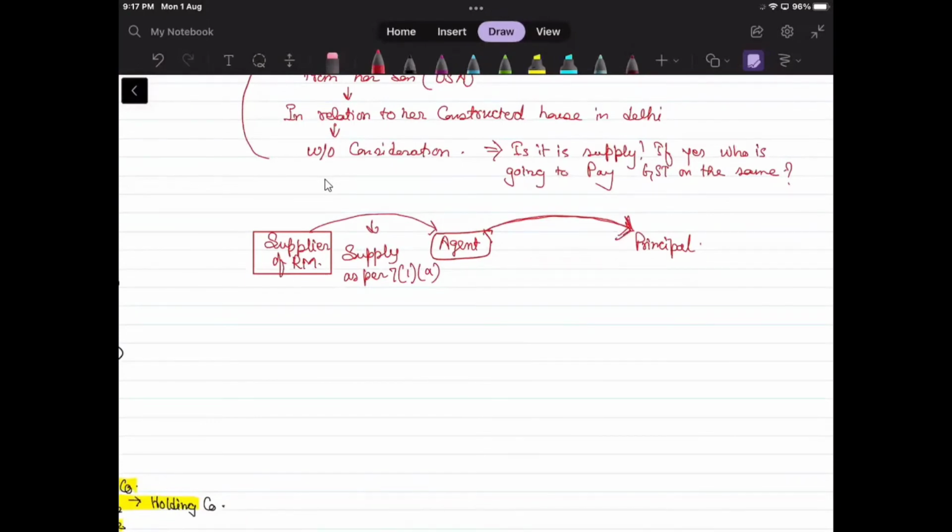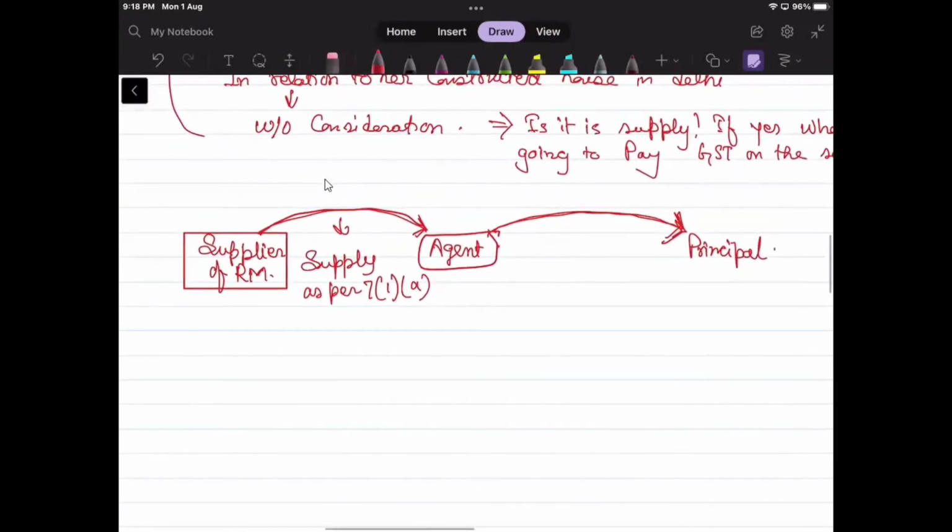See, if supplier has issued to the agent, and agent has further supplied to the principal, and the supplier has already made the bill in the name of the principal. So here, what will be the case? Then it won't be treated as supply, because he's merely acting as an agent.